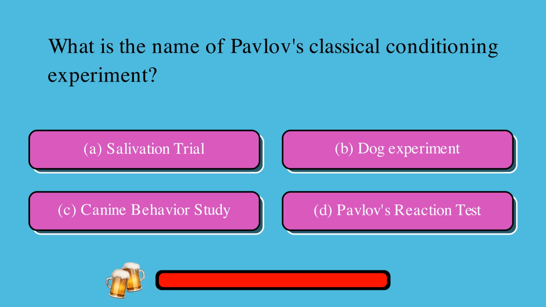What is the name of Pavlov's classical conditioning experiment? A. Salivation trial, or B. Dog experiment, or C. Canine behavior study, or D. Pavlov's reaction test? The correct answer is B. Dog experiment.